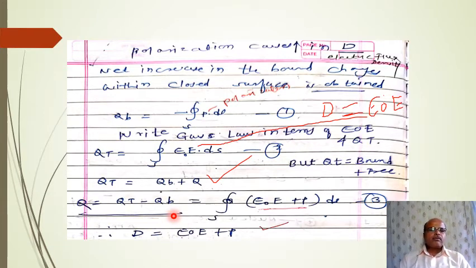Okay. So we will find Q, that is closed integral. So subtract this Q total minus this equation. Therefore, in brackets, closed integral outside we can mention, and epsilon 0 E plus P ds. This equation we will get. Therefore, this whole term we can represent as D. So what is the value of D? D is equal to epsilon 0 E plus P. Okay, in that format we have written here.